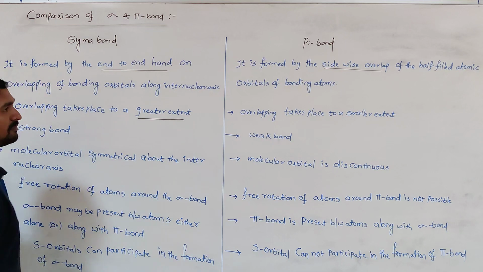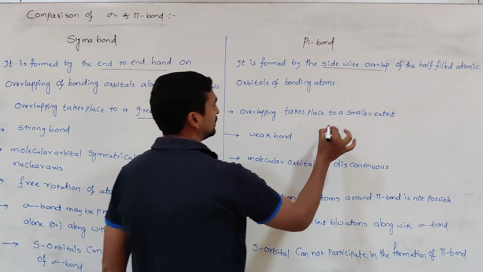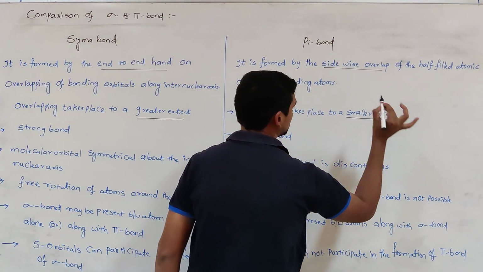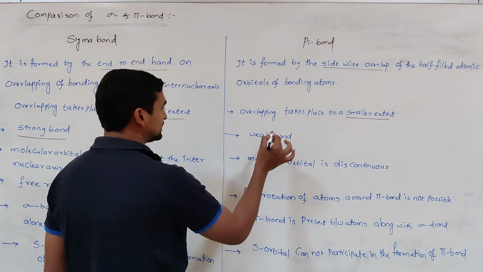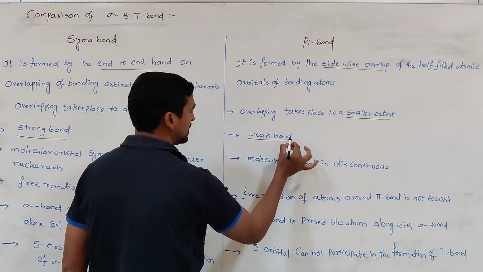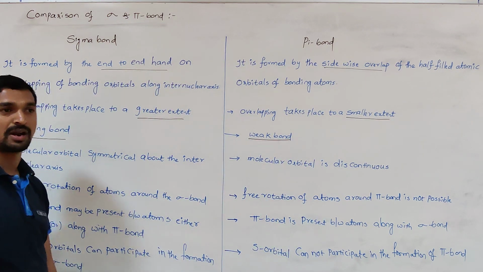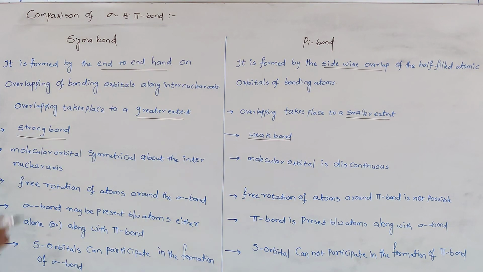Whereas in the formation of a pi bond, the overlapping of orbitals takes place only to a smaller extent. Wherever the greater extent of overlapping takes place, that is a strong bond. That's why sigma bond is a strong bond. Here a lesser extent of overlapping takes place, which results in the formation of a weak bond. That's why pi bond is said to be a weak bond.